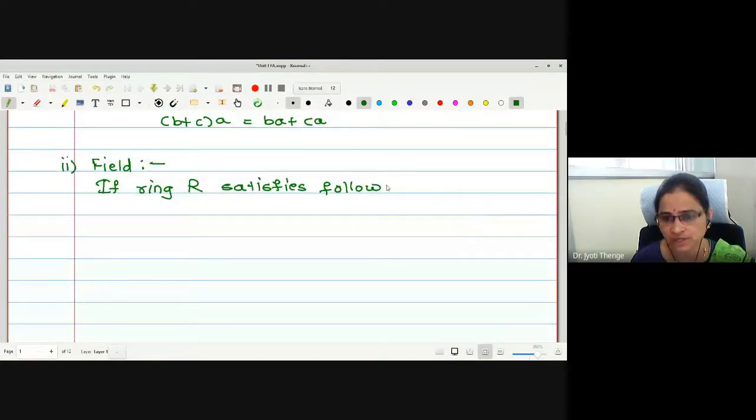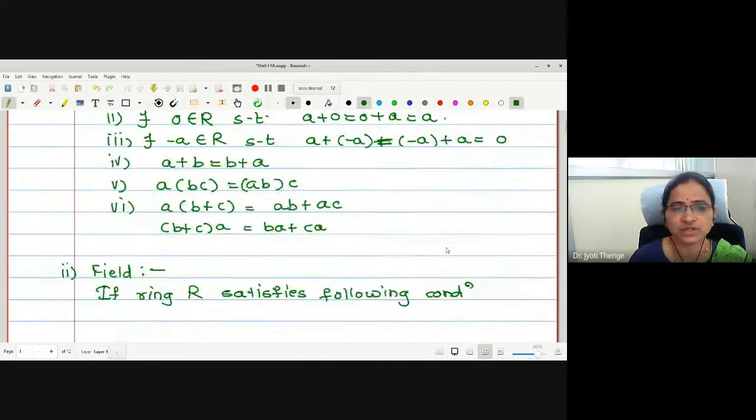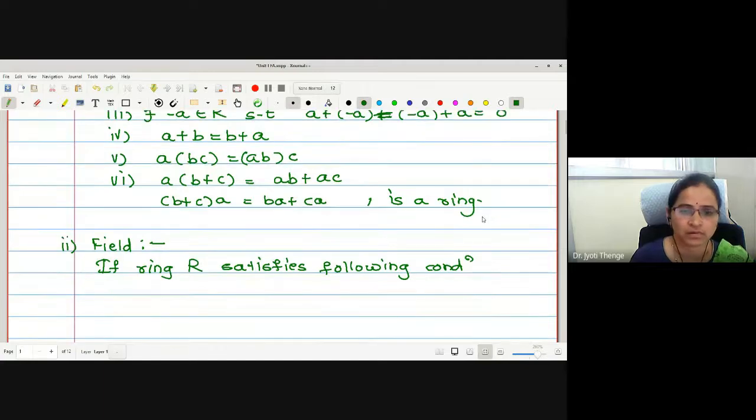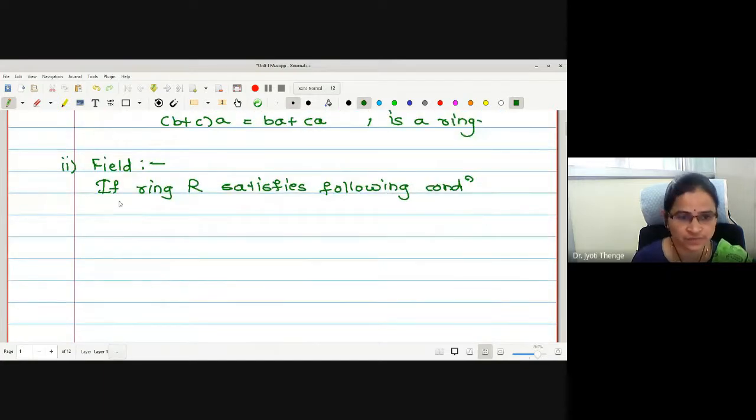If R satisfies the following conditions, here I have not completed. The following conditions make it a ring. Now I'll write: ring R satisfies the following conditions.